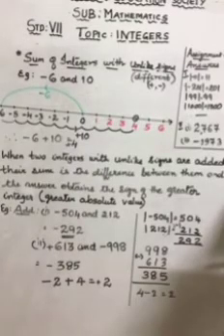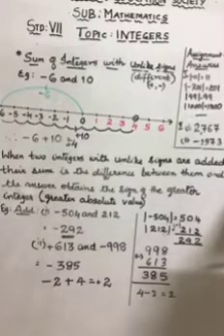This is very important. So let's recall all the 3 rules. First one, the sum of 2 or more positive integers is positive.